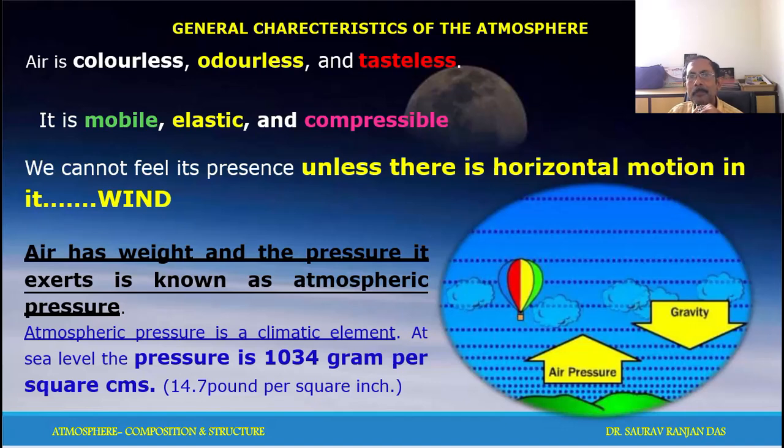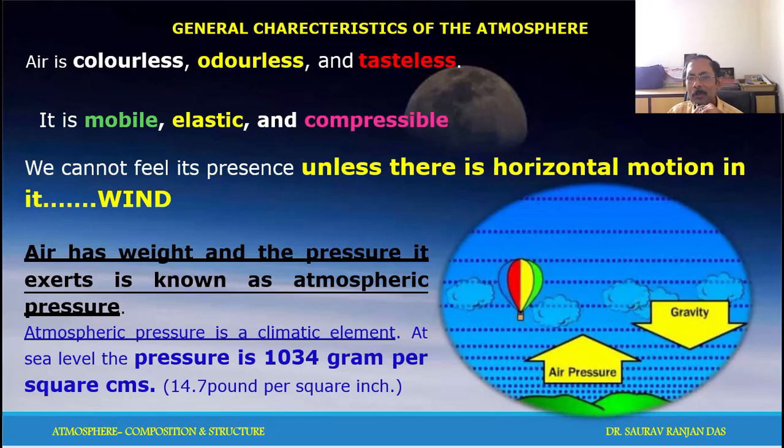Air is colorless, odorless, tasteless. It's a mixture. It contains oxygen, nitrogen, and different other gases in small quantity: carbon dioxide, carbon monoxide, nitrous oxide, nitrogen dioxide, nitric oxide, and so many other gases also in trace quantities.